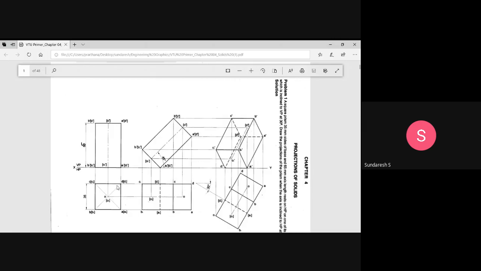As I just discussed in the previous slides for the triangular prism, A, B, C was on top and D, E, F at the bottom. The same thing I am going to represent here. It's a square-based prism, so it is not D, E, F. You are going to take the top face as A, B, C, D, and the bottom will be A1, B1, C1, and D1.